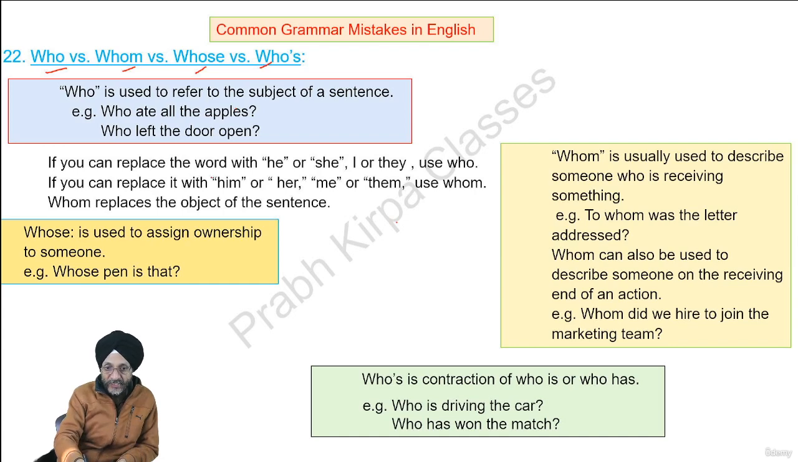But if you can replace it with him, her, me, or them, we are to use the word whom. Whom replaces the object of the sentence. Whom is usually used to describe someone who is receiving something. To whom was the letter addressed? The letter was addressed to him or her, or the letter was addressed to me, or the letter was addressed to them.